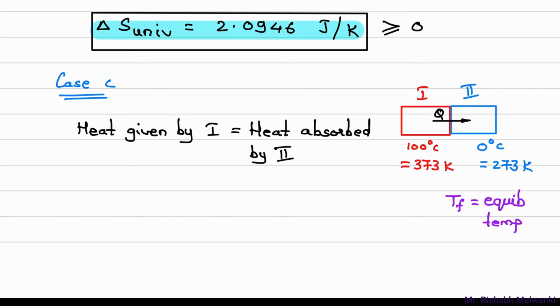So what is the heat given by copper block 1? Okay, it will be mass of copper block 1 into small Cp of copper block 1 into temperature difference. Okay, higher temperature minus lower temperature. Now what is the higher temperature of copper block 1? It is 100, and that temperature is reducing to T final. So what I can write? I can write 100 minus T final.